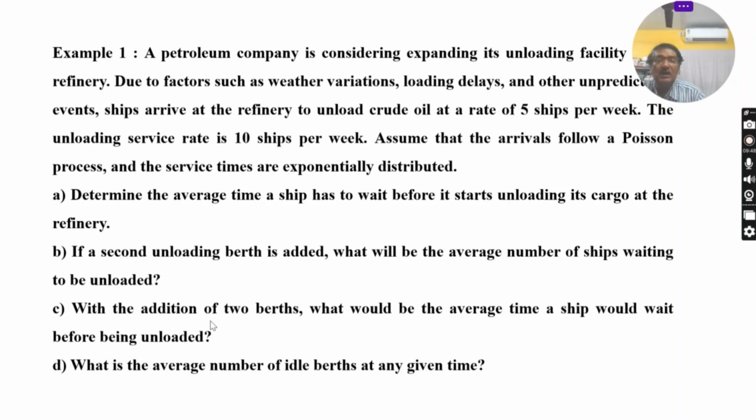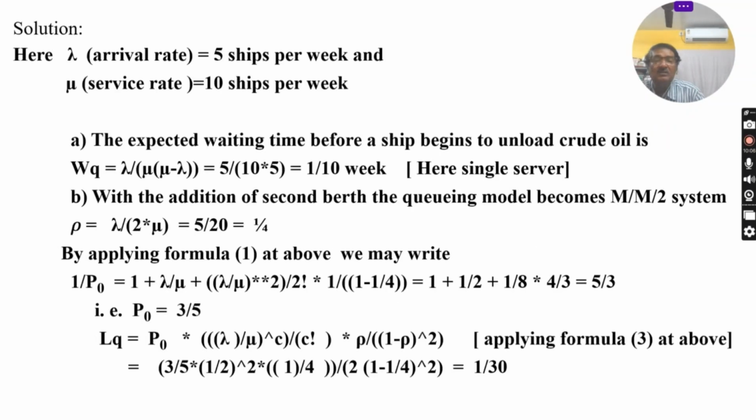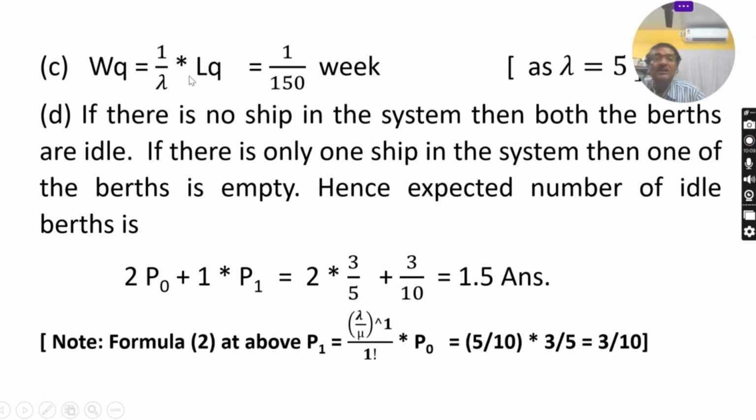Now go to C. With the addition of 2 berths, what would be the average time a ship would wait before being unloaded? Before being unloaded means WQ. Now see, this is WQ. This is again the formula which I have already noted above. I have already calculated the value of LQ, and with lambda, putting the values, the WQ, the waiting time before being unloaded, is 1 by 150 week.